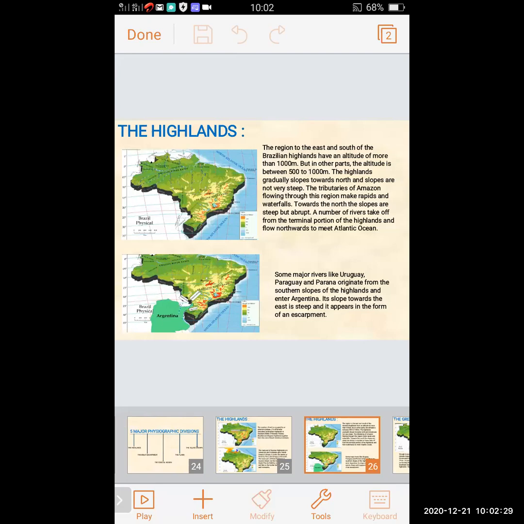A number of rivers take off from the terminal portion of the highlands and flow in the northward direction to meet the Atlantic Ocean.